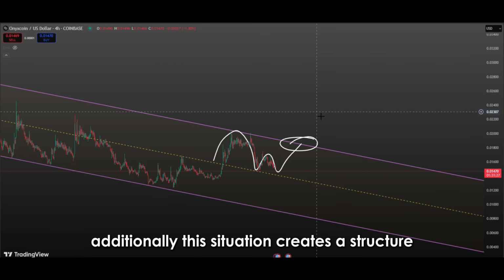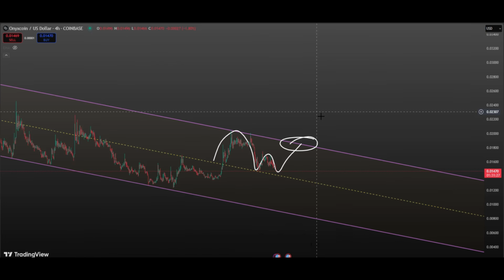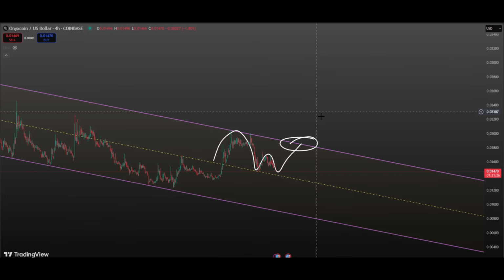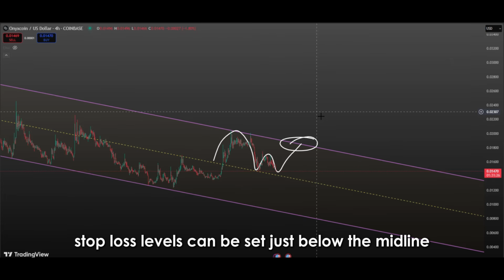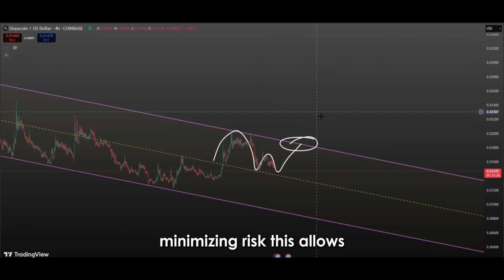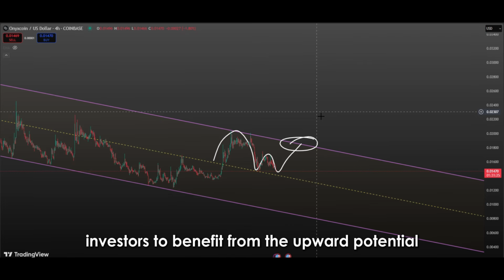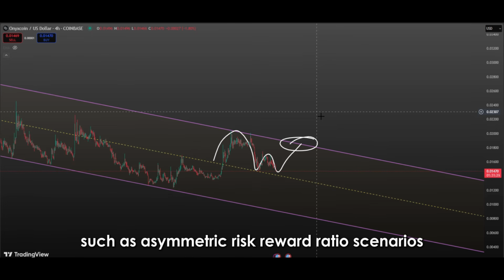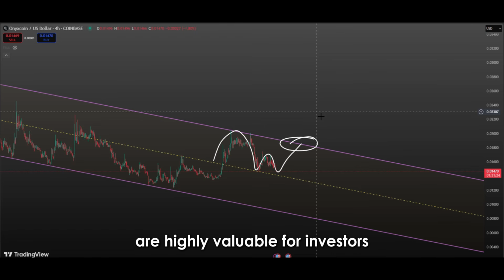Additionally, this situation creates a structure where stop-loss strategies can be more comfortably planned. In a price movement that bounces off the midline, stop-loss levels can be set just below the midline, minimizing risk. This allows investors to benefit from the upward potential while keeping downside risks under control. Such asymmetric risk-reward ratio scenarios are highly valuable for investors in technical analysis.